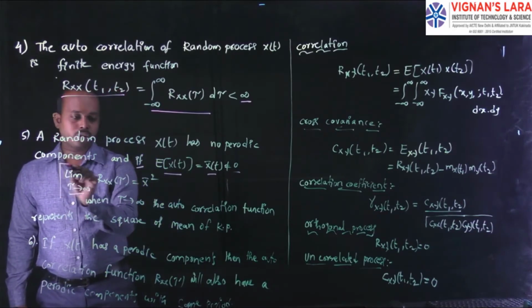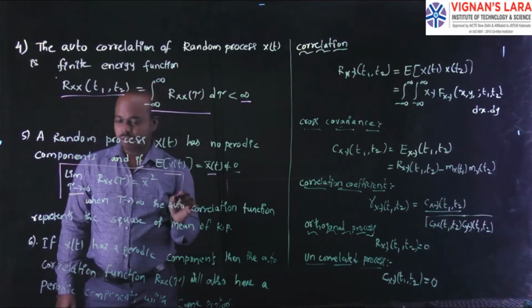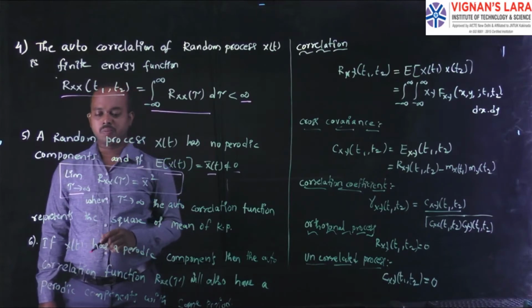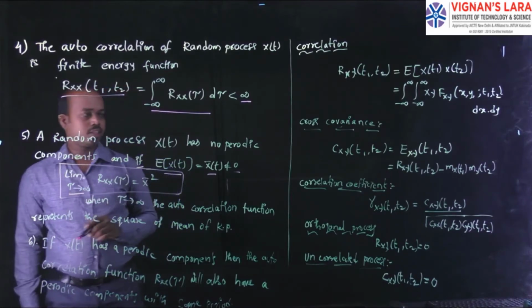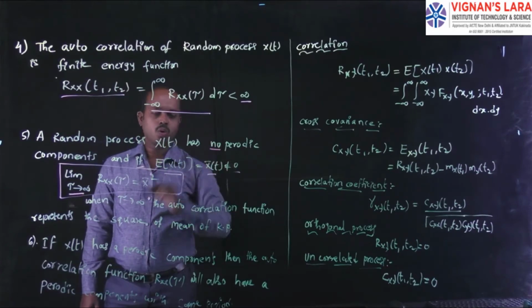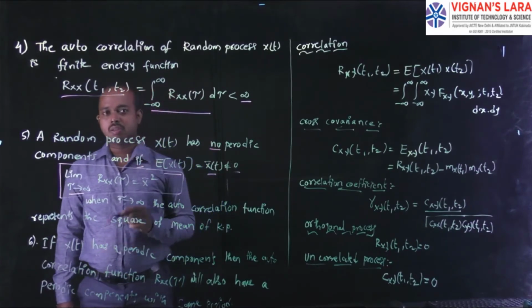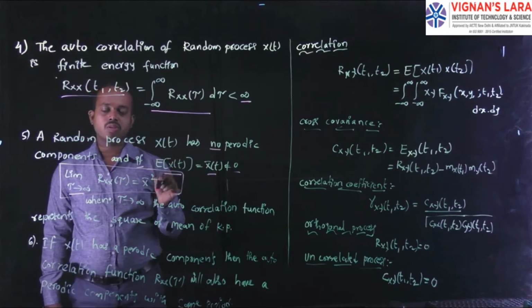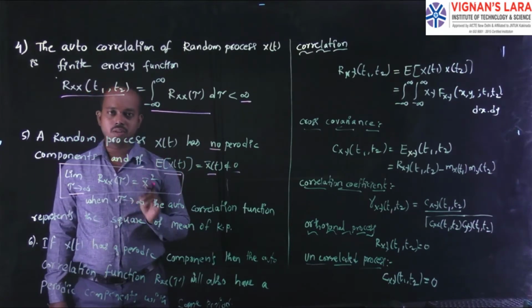This formula we use frequently when simplifying problems. You have to remember it. When we consider that the random process x of t has no periodic components, it has no periodic components if its mean value is not equal to 0.